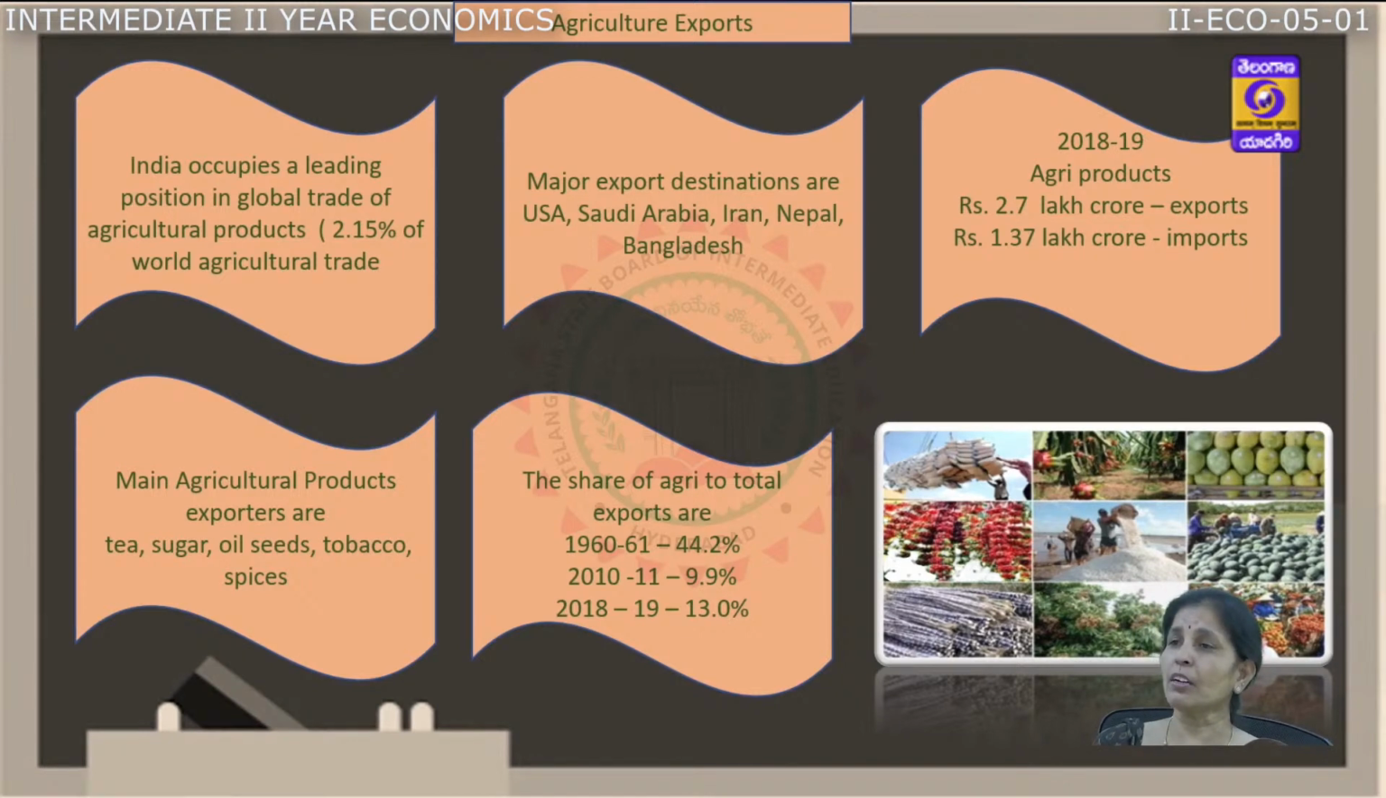Let us talk about the agriculture share in the exports of our country. In 2018-19 it was 44.2%, and now it is 13.0%. That shows that we are also exporting manufactured products rather than concentrating only on exporting primary products.